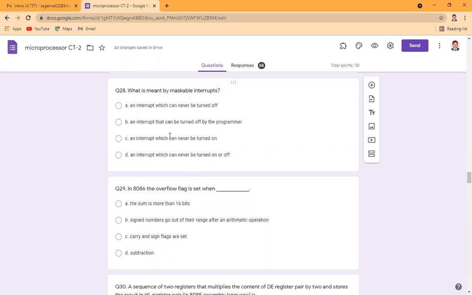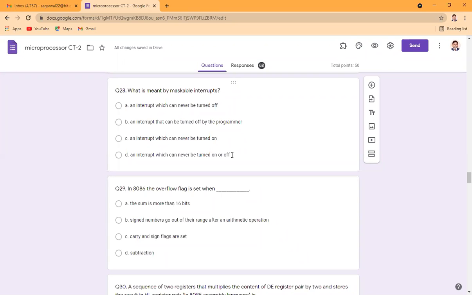What is meant by maskable interrupts? Maskable interrupts are those interrupts which can be avoided, which can be delayed. And non-maskable interrupts are those interrupts which cannot be turned off, which cannot be delayed.